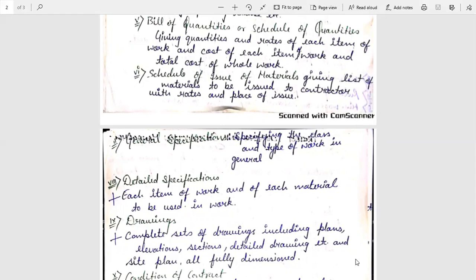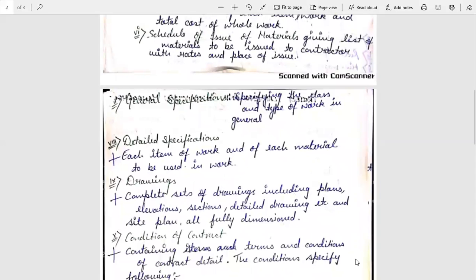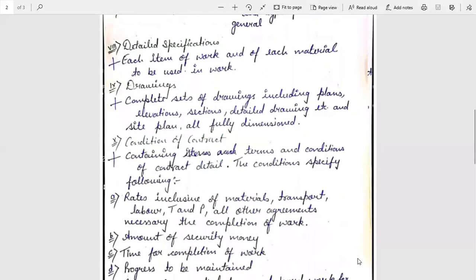The ninth one is drawings. The most important point is drawings: complete sets of drawings including plans, elevations, sections, detailed drawings, etc., and site plan, all fully dimensioned. The next is the condition of contract, containing the terms and conditions of the contract in detail.